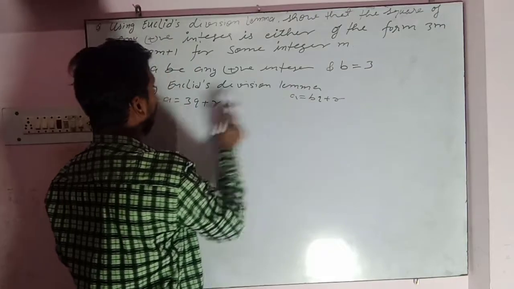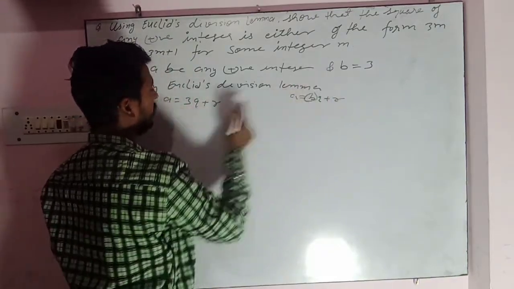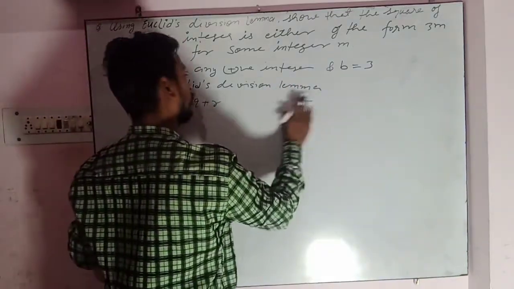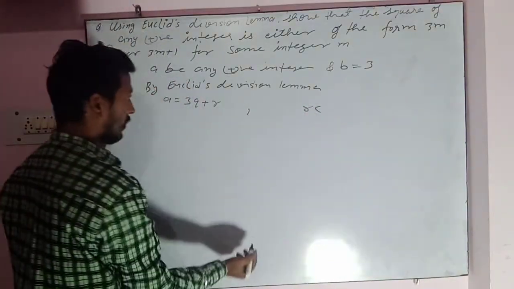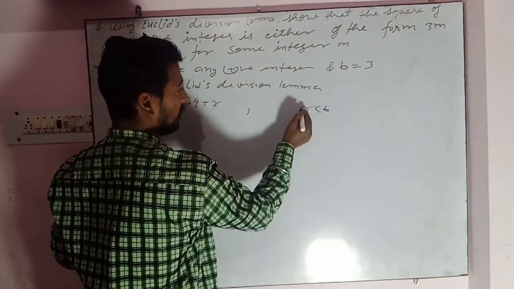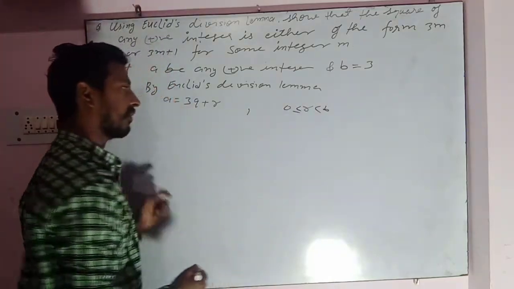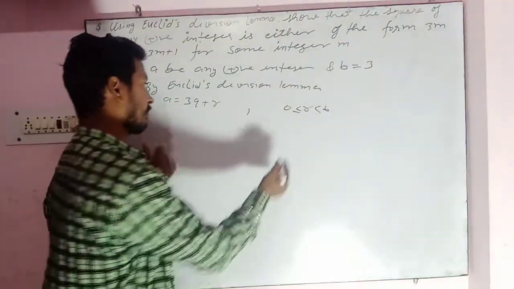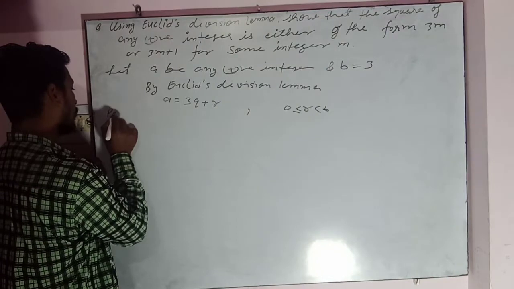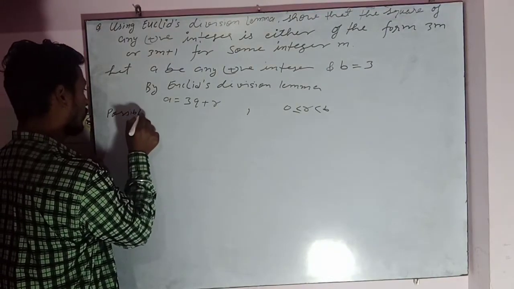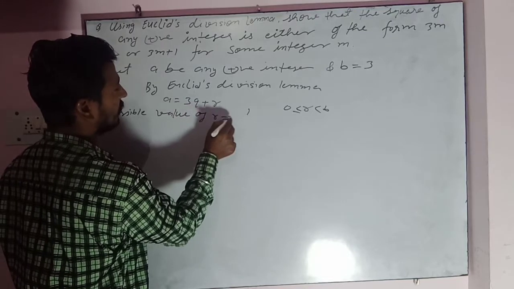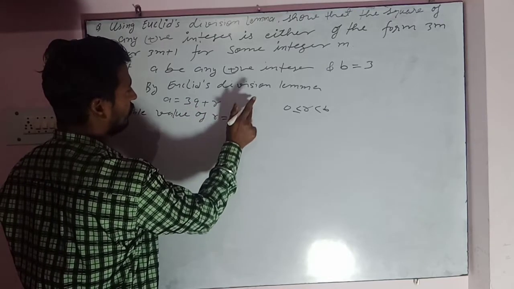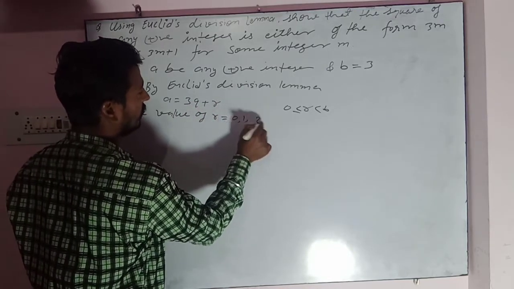So b is 3, so a is equal to 3q plus r, where r is less than b and equal to or greater than 0. So we can write here possible value of r is 0, 1, 2.